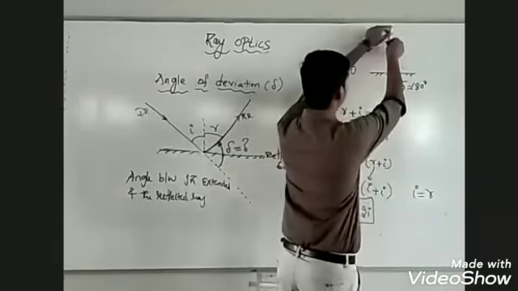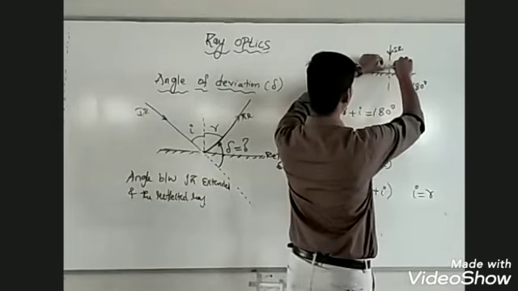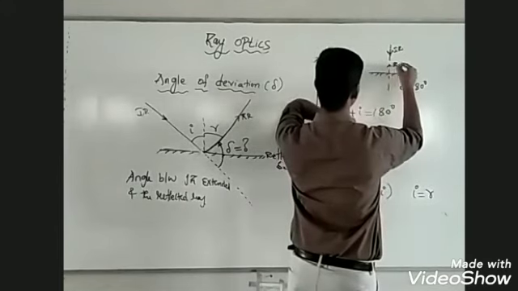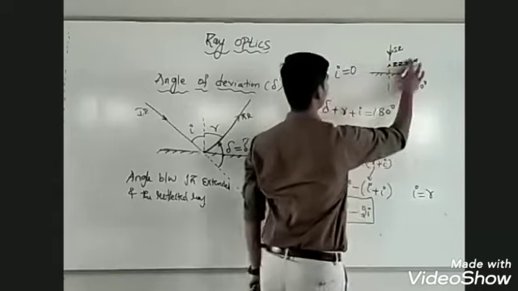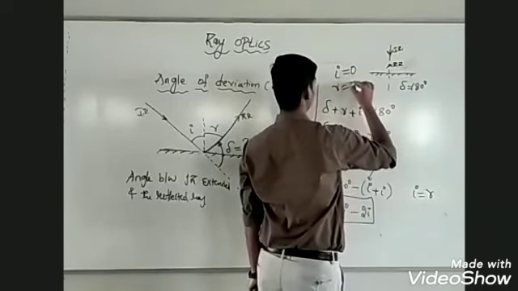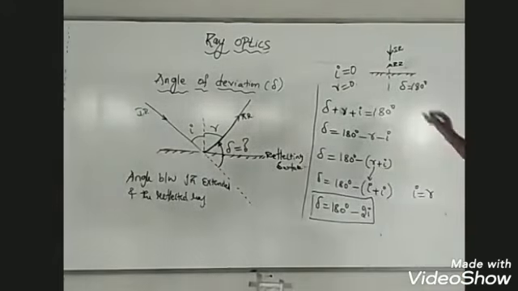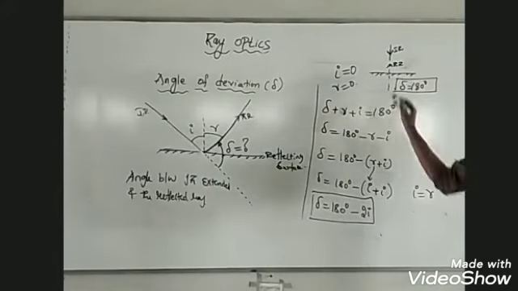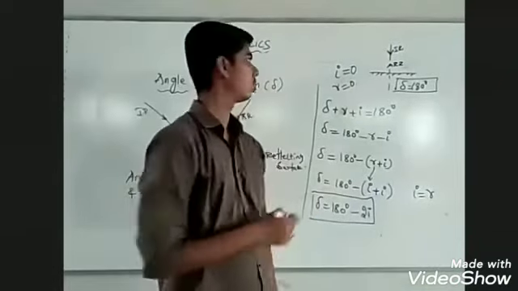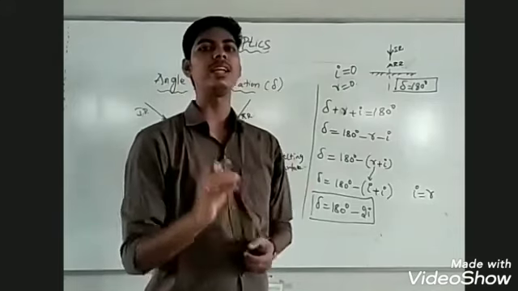When a ray of light is incident this way, at the point of incidence the ray of light should undergo a deviation of 180 degrees and it should retrace its path. Angle of reflection will also be 0. So in case of normal incidence, the total deviation produced in the ray of light is 180 degrees.